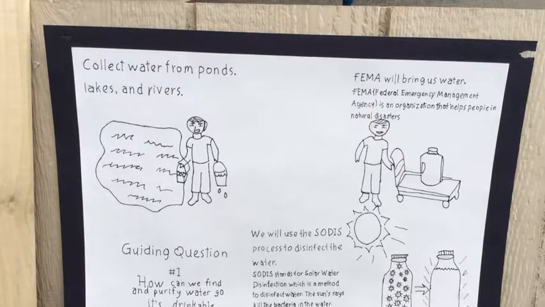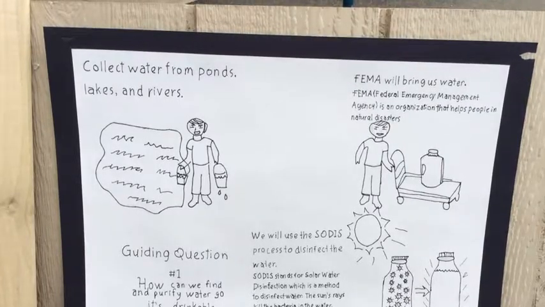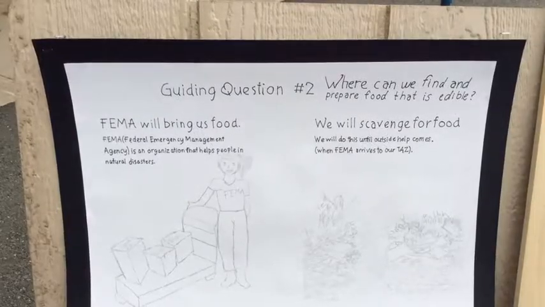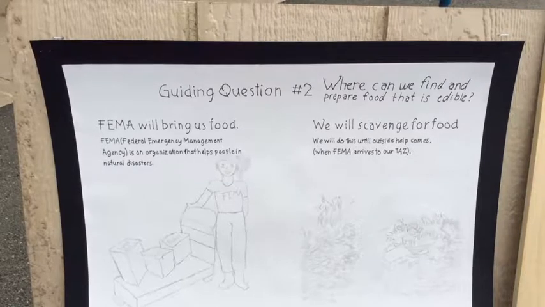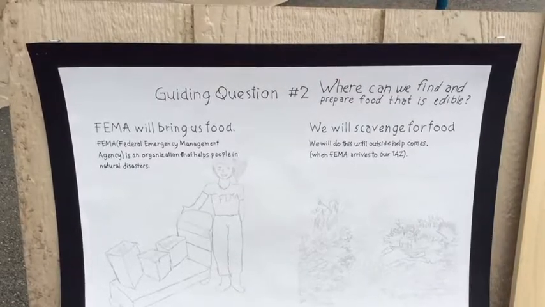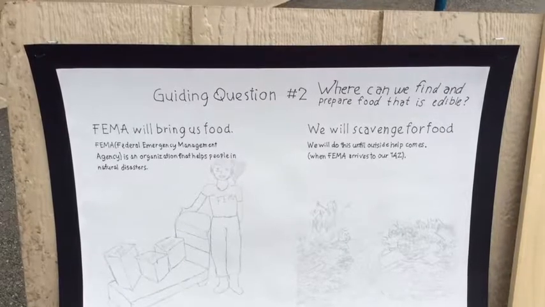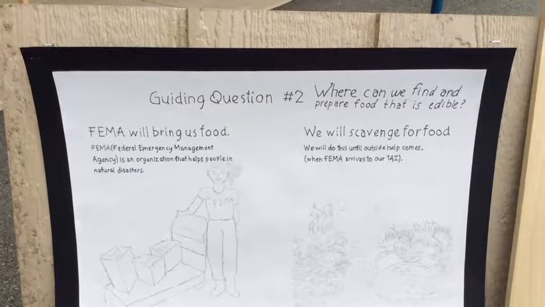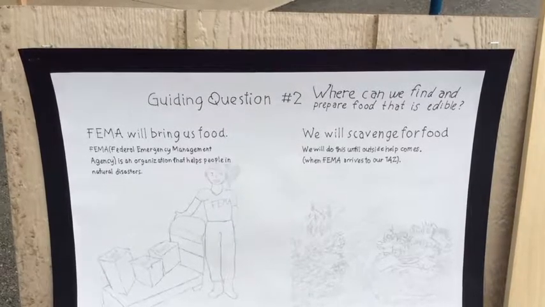Now that we have water to drink, we are going to get hungry. How are the survivors going to get food for eating? Now look at the top right poster of the same board. There are 2 ways that the people of our task are going to get food. First, from scavenging through houses. Since the tornado destroyed everything, food is scattered around the city.